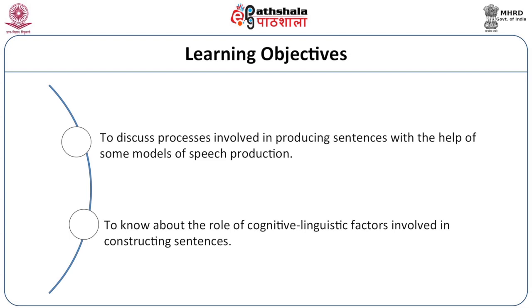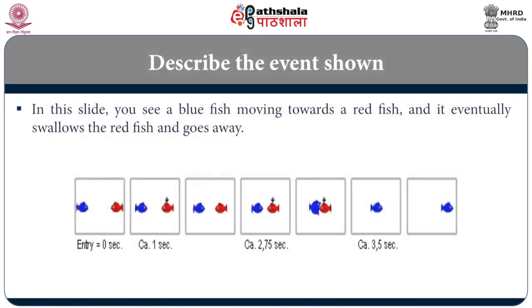We have an idea in our head. How do those ideas become sentences when we speak? That's what I'll try and explain in this lecture. On the screen you will see a blue fish moving towards a red fish, and it swallows it and goes away. You see that picture? It's actually taken from something called the fish film. At the bottom you can see 0 seconds, 1 second, 2.75 seconds, 3.5 seconds. As the time is elapsing, the blue fish moves towards the red fish, eats it and goes away.